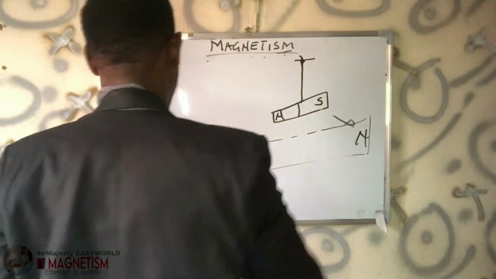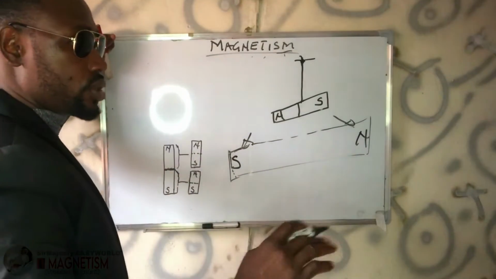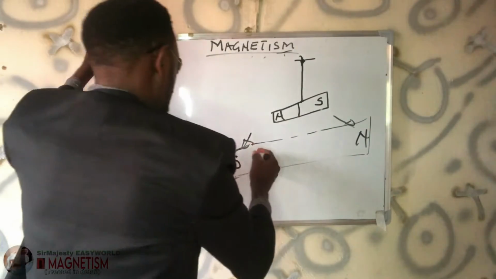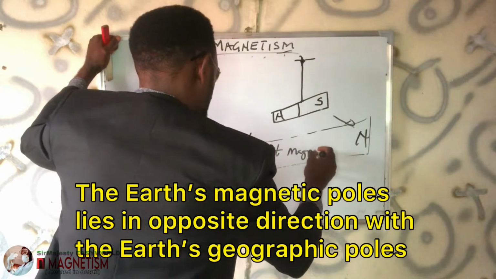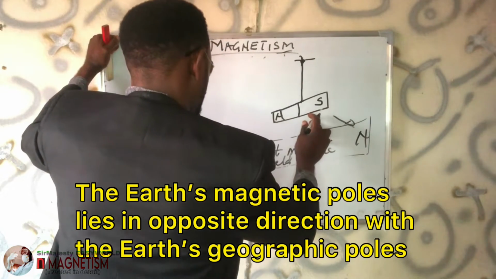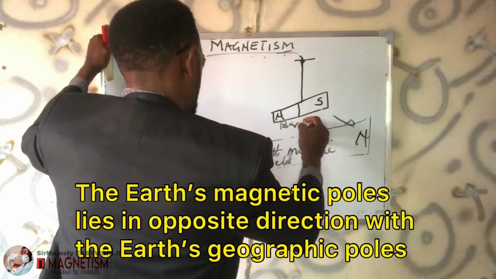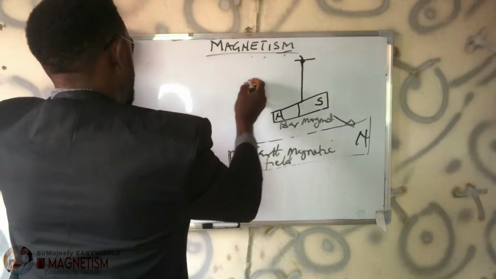Then another thing is, there is what we call the geographic north and geographic south. So this is the Earth's magnetic field, while this is the magnet you are using, the bar magnet. Then we are talking about the Earth itself.